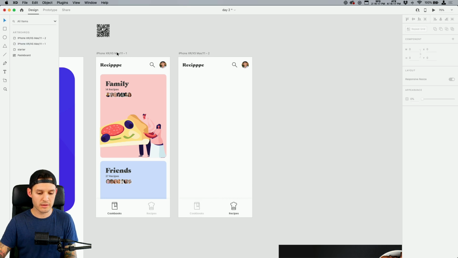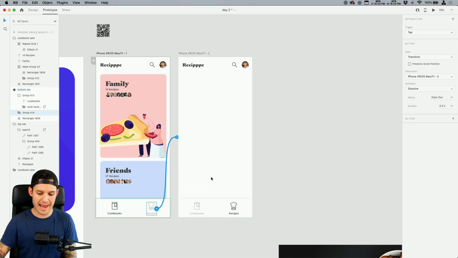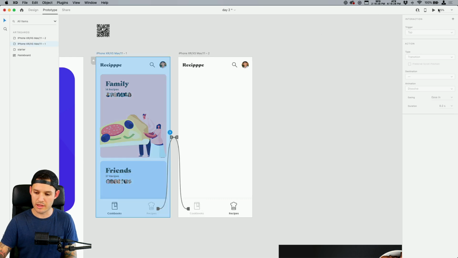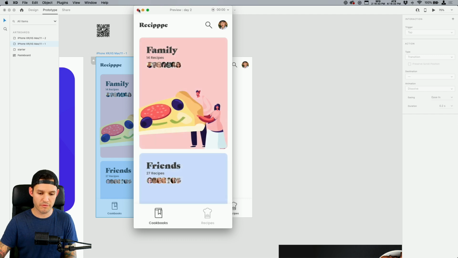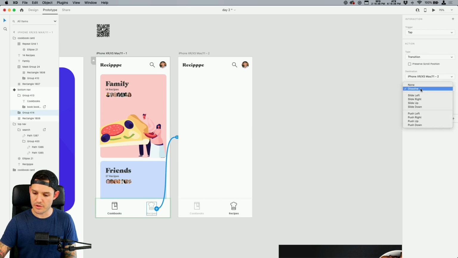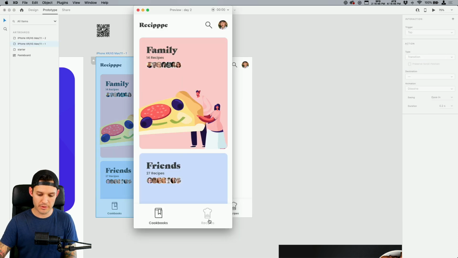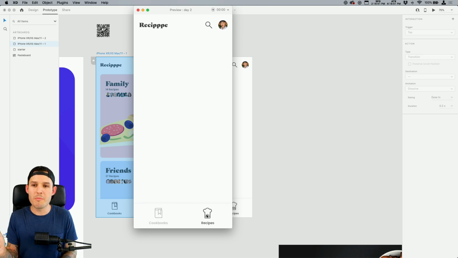Let's do a quick animation, shall we? Let's go prototype. Come down to my recipes and animate over. And come down to my cookbook and animate back. What does that look like when we do that? We get a little tap and a tap. Now I think we did just a normal fade transition, which we should fix. We're gonna grab this again. We don't want to dissolve. We don't want transition. We want auto-animate. Okay, here we go. Now we're gonna do a little tap and we slide those over to the left and to the right. So now we're gonna go back and forth between the two main screens of our design.